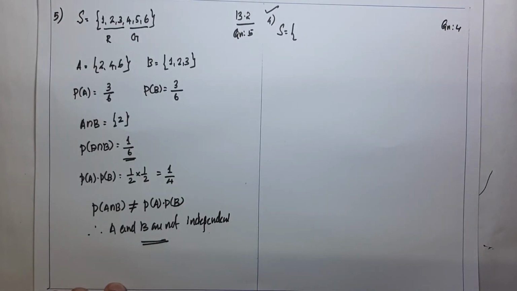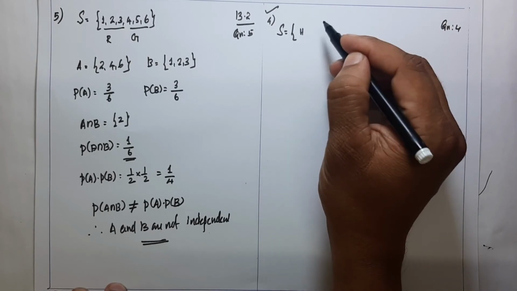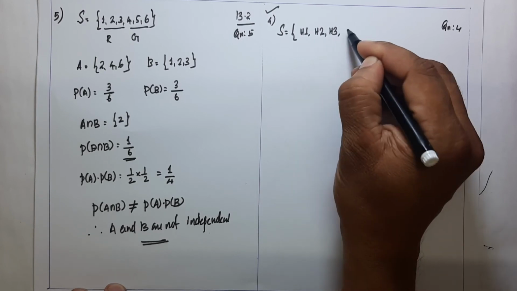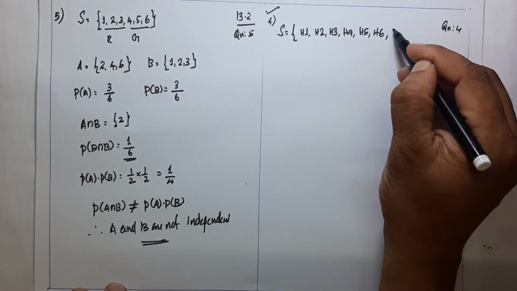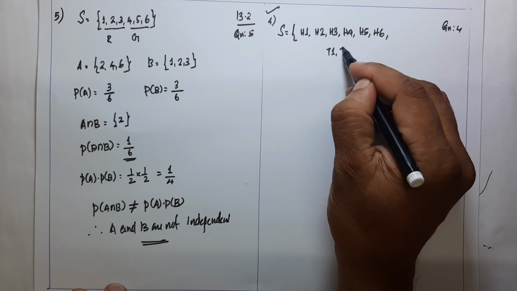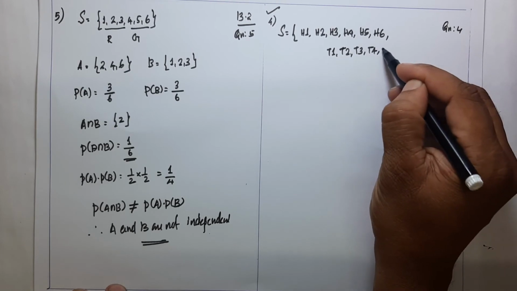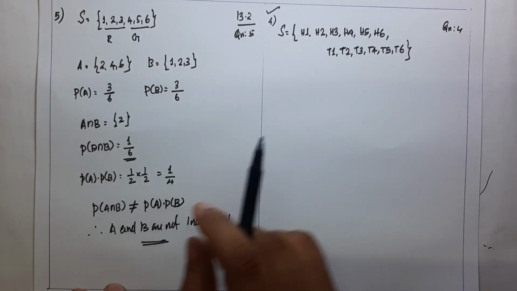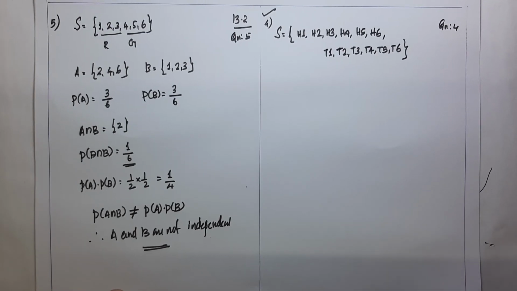When a coin is tossed and a die is thrown, the possible outcomes are H1, H2, H3, H4, H5, H6, T1, T2, T3, T4, T5, T6.